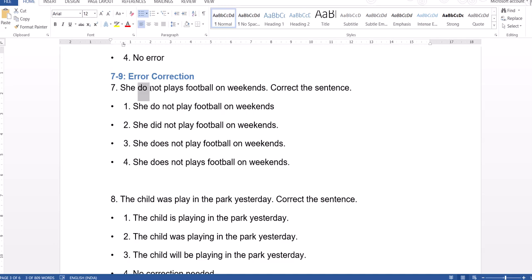Whereas in reported speech, direct indirect speech, we change present to past, past to past perfect. But in sentence correction, we need not change present tense verb to past tense unless the meaning is demanding to change the tense. So here, she doesn't. That is the reason option B is not correct here. We should choose option C. She does not play football on weekends. This is the right answer.